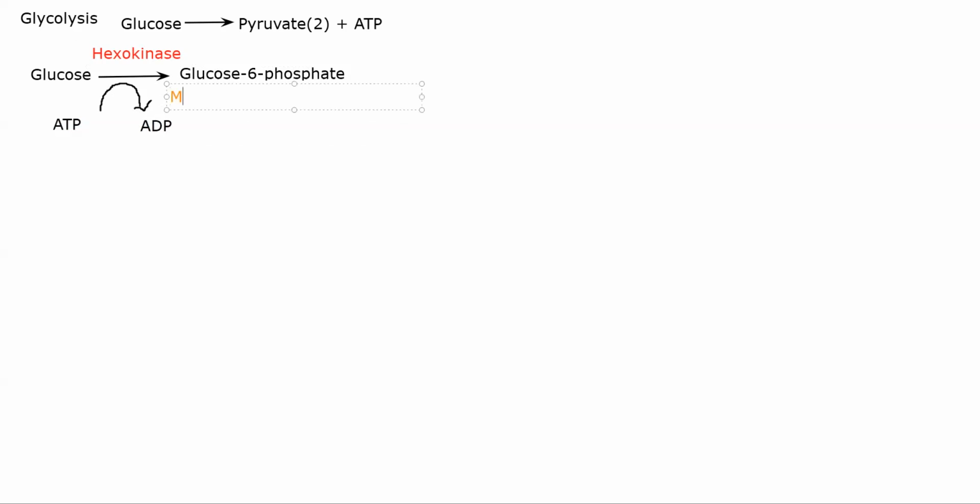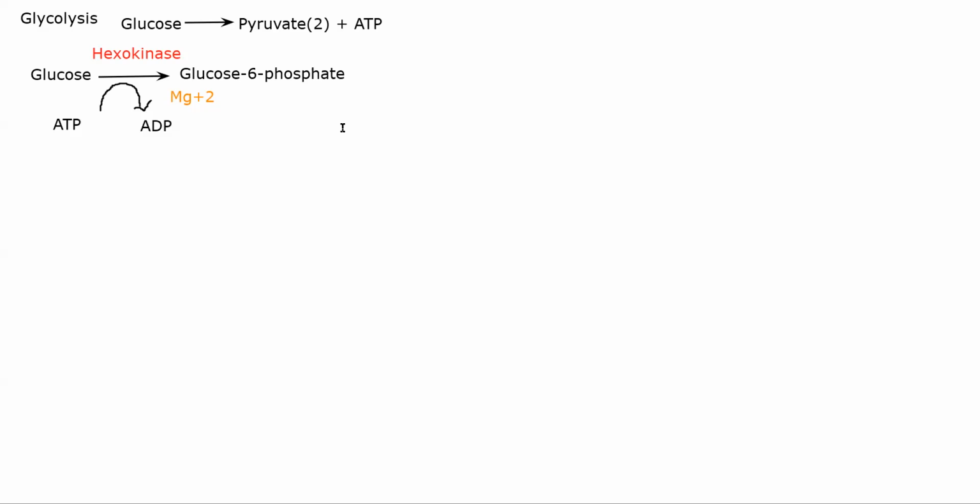So in the presence of the enzyme hexokinase and magnesium, ATP will provide a phosphate group to glucose, and you will get phosphate in the sixth position of glucose. Basically, on the sixth carbon, instead of OH, you substitute a phosphate group. That is what you are doing here.